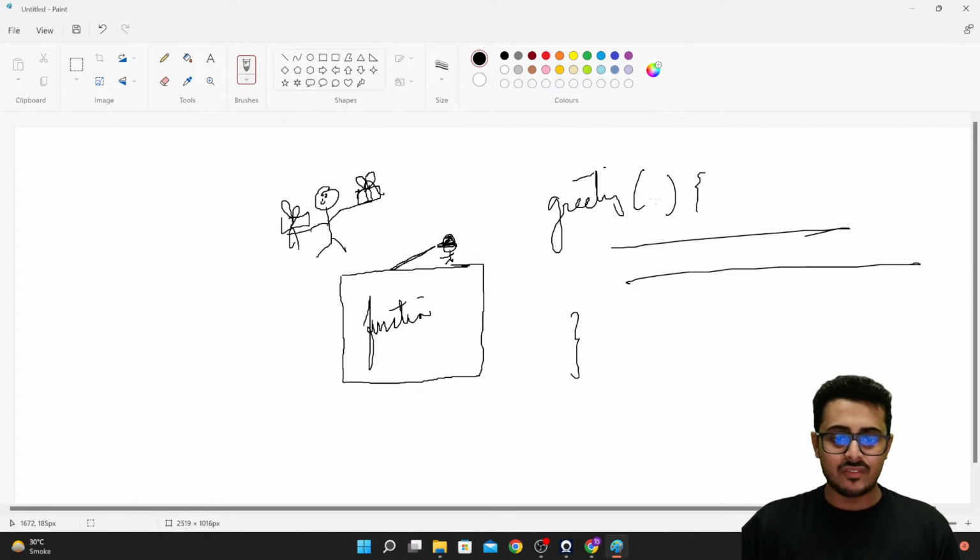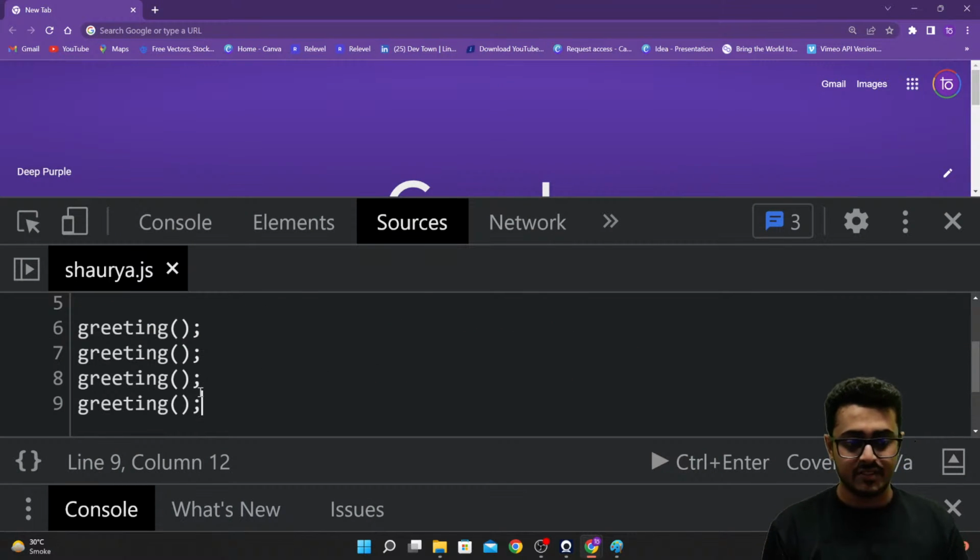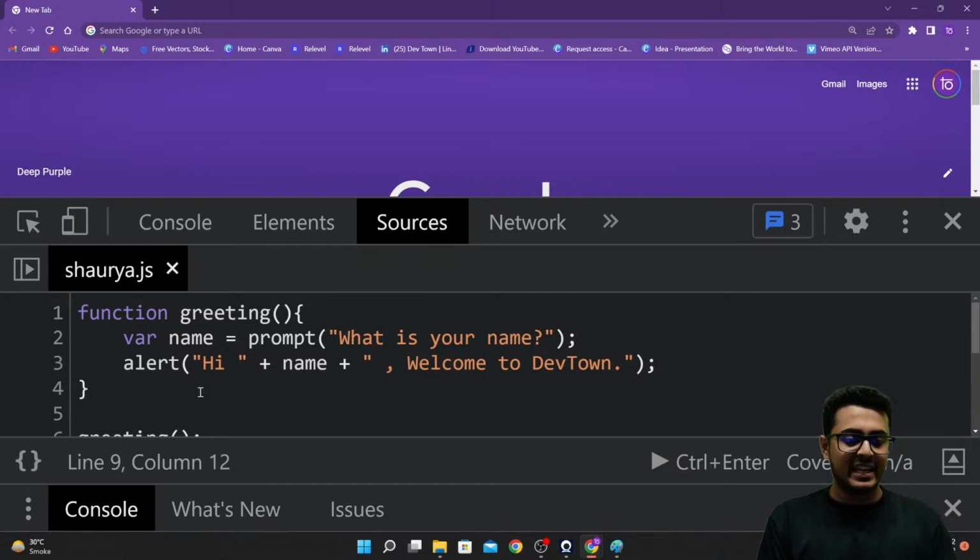So inside of these parentheses you have to specify the gifts that you are bringing to the party. Right over here, the greeting function that we had created had no gifts inside of it. It was empty. We are not taking any gifts inside the function. So for example, let us assume we want to take in our age as a gift for the party itself.